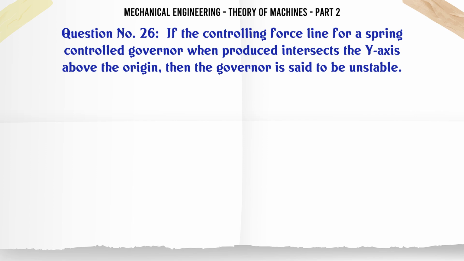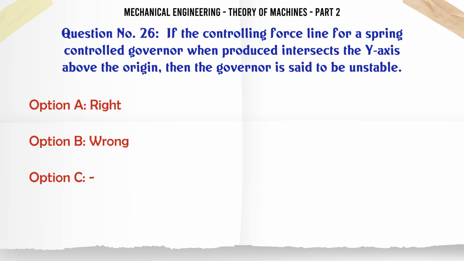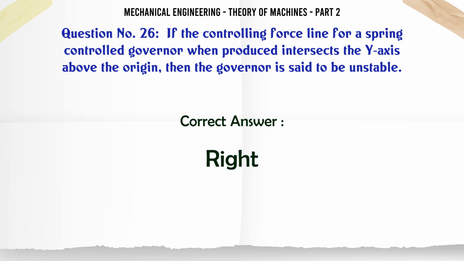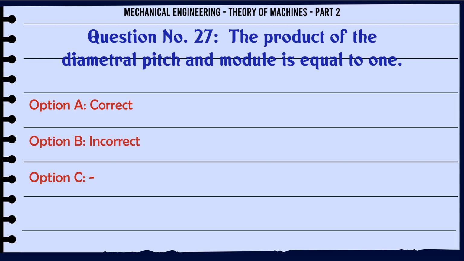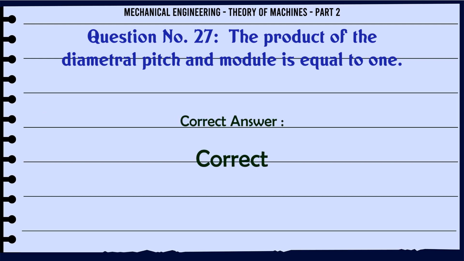If the controlling force line for a spring-controlled governor, when produced, intersects the y-axis above the origin, then the governor is said to be unstable. A. Right. B. Wrong. The correct answer is right. The product of the diametral pitch and module is equal to 1. A. Correct. B. Incorrect. The correct answer is correct.